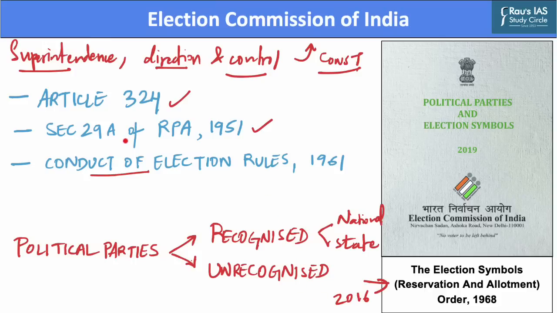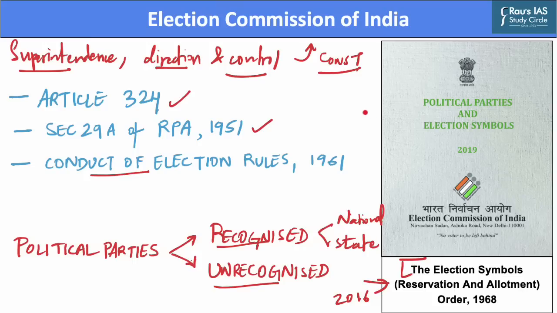This order provides for specification, reservation, choice, and allotment of symbols at elections for Parliament and state legislatures. And also, it provides for recognition of political parties. So, political parties are of two types. The first is recognized, and the second one is unrecognized. The recognized political parties can be further classified into national and state parties, which are subject to fulfillment of conditions prescribed by the Commission in this Election Symbols and Reservation Allotment Order.